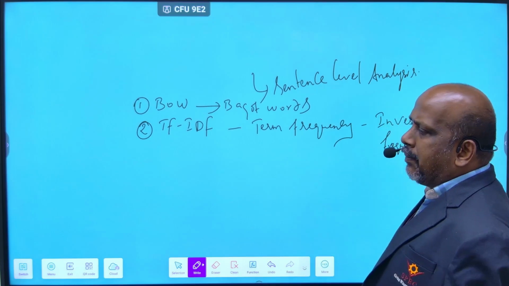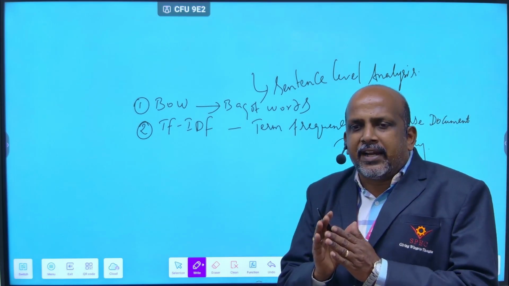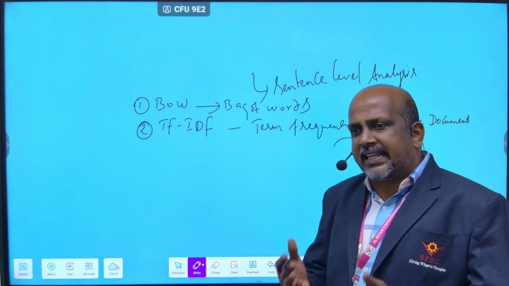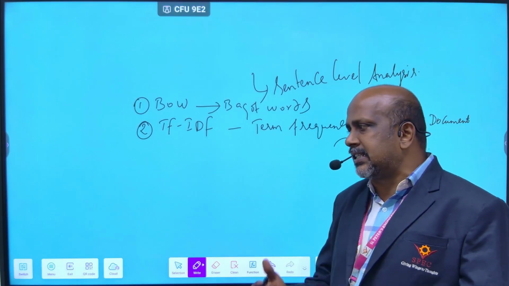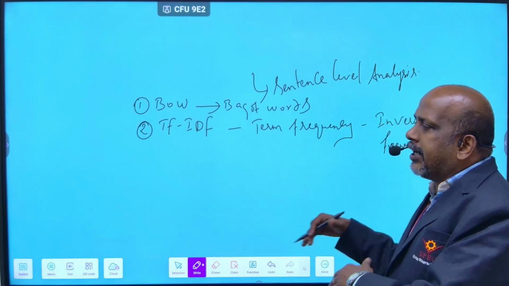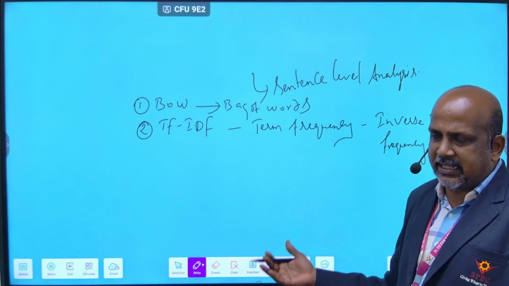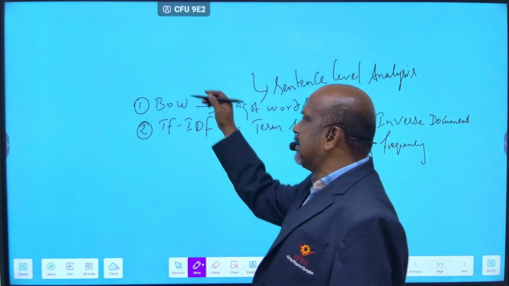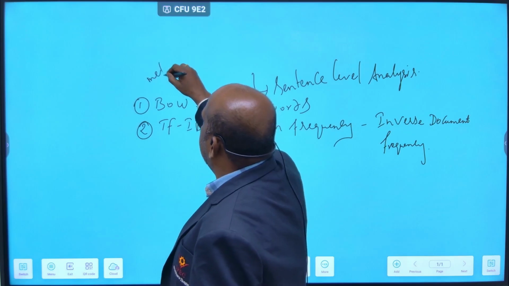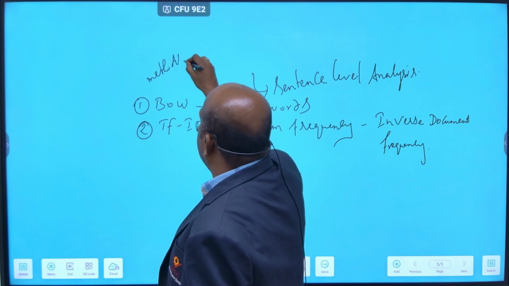These two methods are mainly used so that any sentence or text you are given is converted into vectorization. That is the main thing for which you go for these methods.